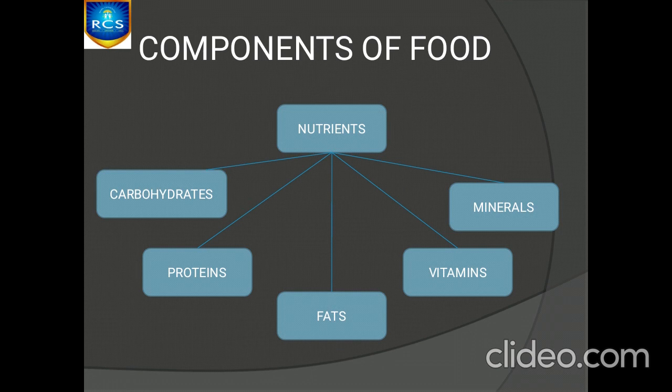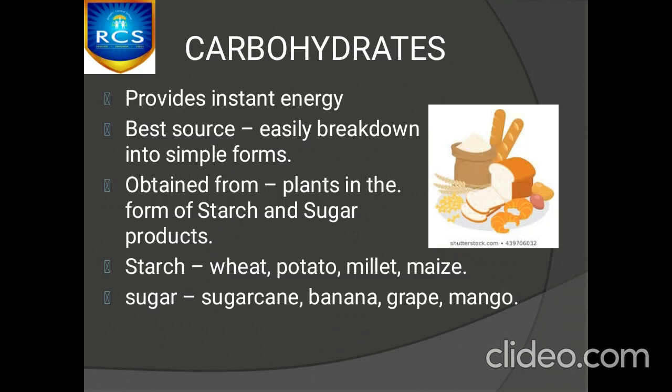So next we saw about components of food. In components of food, the various nutrients present are carbohydrates, proteins, fats, vitamins, and minerals. Carbohydrates, these are an instant source of energy. Okay, since they break down easily, they can be obtained from starch and sugar products.